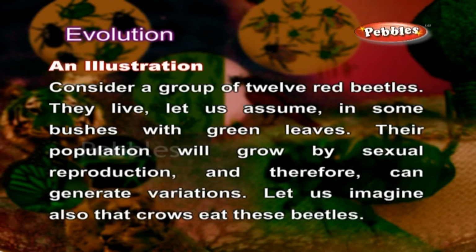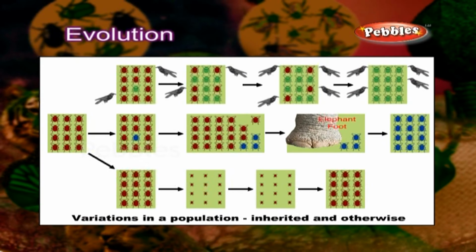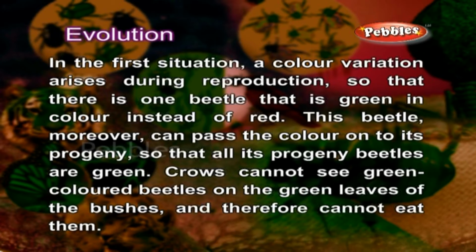Let us imagine also that crows eat these beetles. The more beetles the crows eat, the fewer beetles are available to reproduce. Now let us think about some different situations that can develop in this beetle population. In the first situation, a color variation arises during reproduction so that there is one beetle that is green in color instead of red. This beetle, moreover, can pass the color on to its progeny so that all its progeny beetles are green. Crows cannot see green-colored beetles on the green leaves of the bushes and therefore cannot eat them.